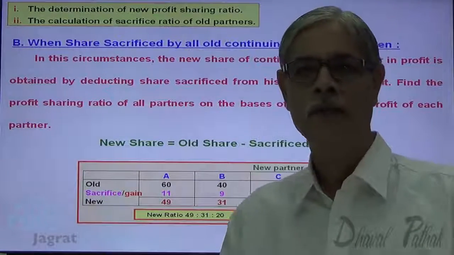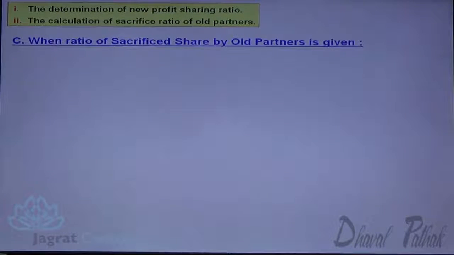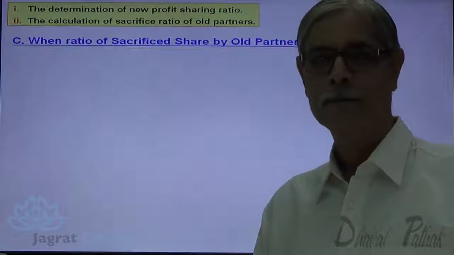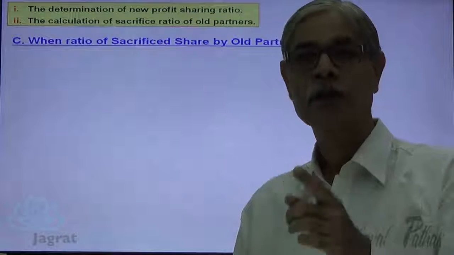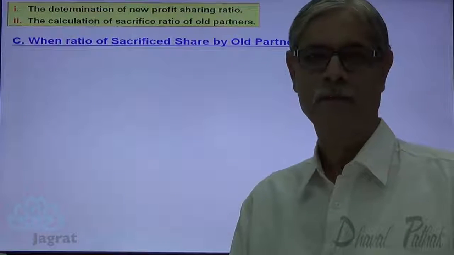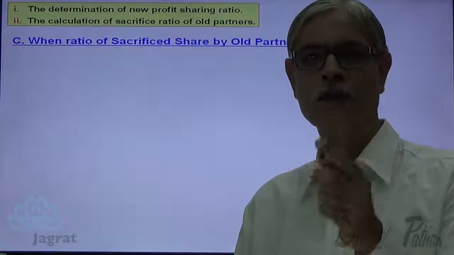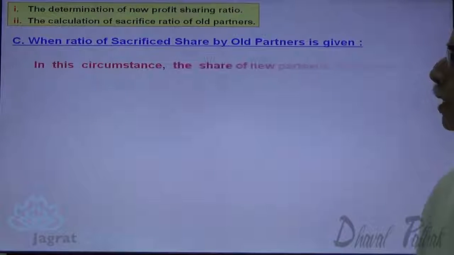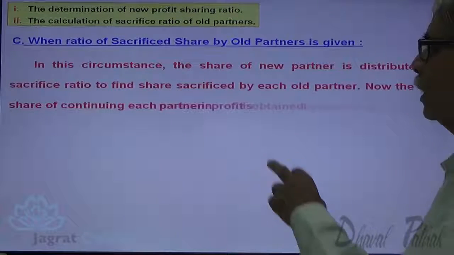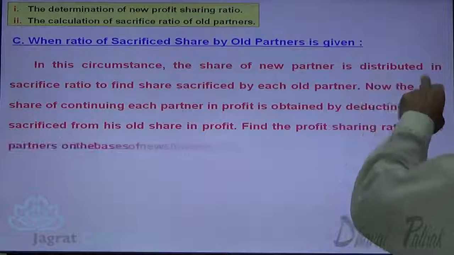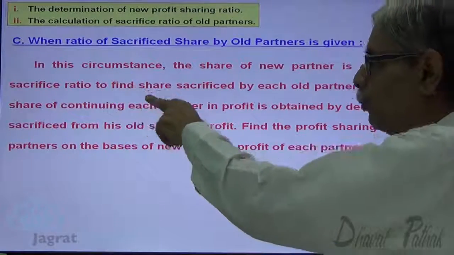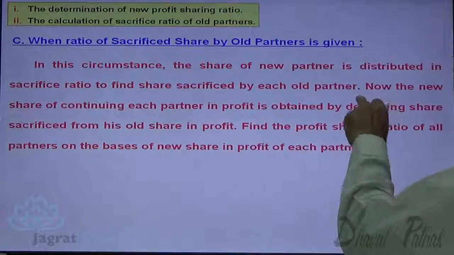Now let me go to the third alternative. When ratio of sacrificed share by old partner is given. Now what was the previous situation? Share sacrificed was given. Here what is given to you? Sacrificing ratio in favor of new partner. Okay. In these circumstances, the share of new partner is distributed in the sacrifice ratio to find the share sacrificed by each old partner.